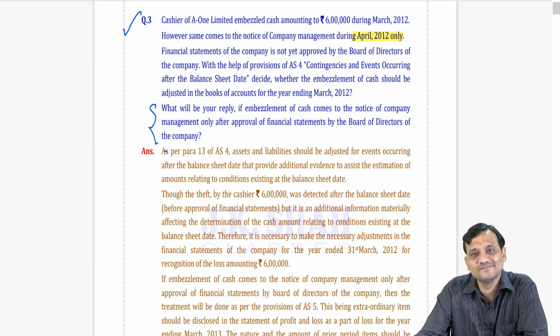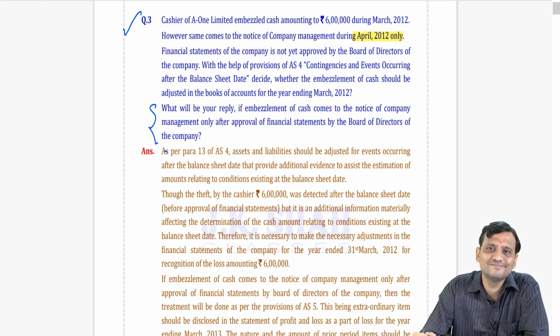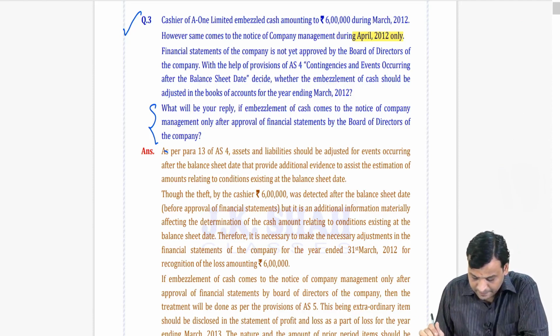So what should I do? I'll say, sir, the principles of AS4 will not apply to this area, because the principle of AS4 is very clear. Events occurring after the balance sheet date but before financial statements are approved by the appropriate authority are to be classified as adjusting and non-adjusting. This means that the accounting will not be under AS4. The principles of AS4 will not apply in this area. What will be your reply? Okay.